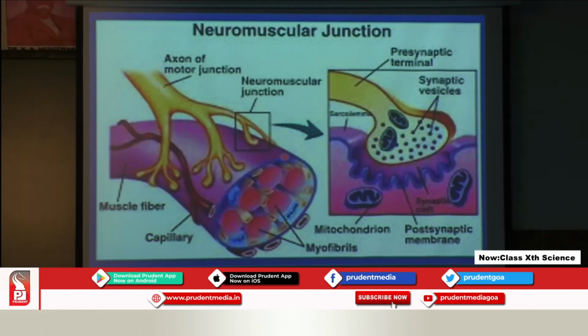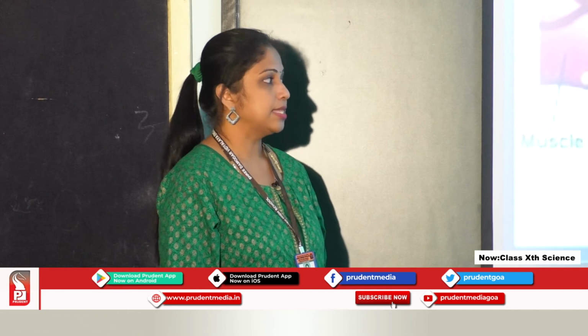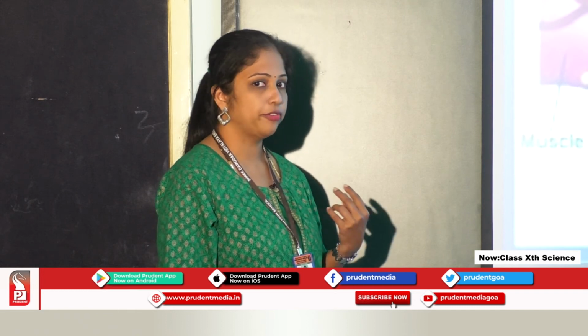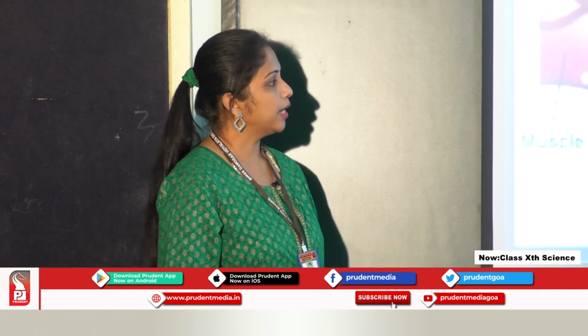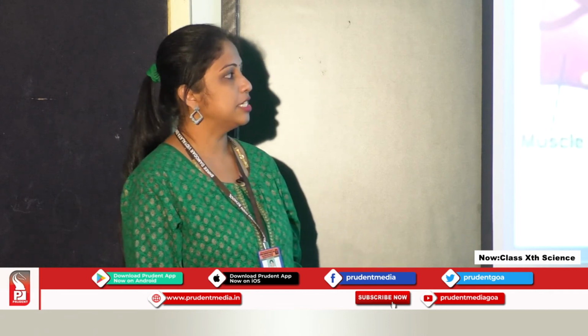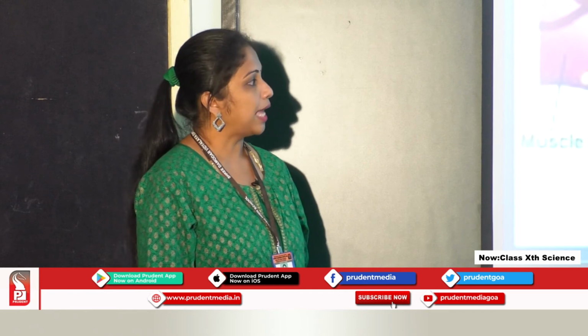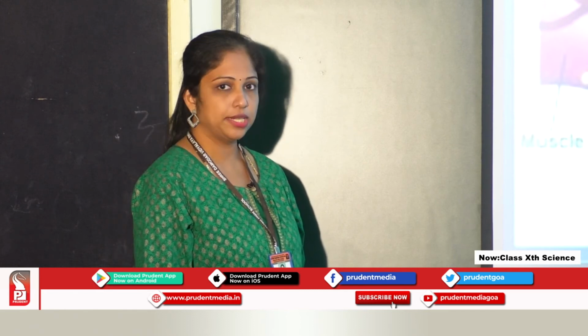So what happens at this neuromuscular junction? We can see here the enlarged picture of it. At the neuromuscular junction we have a synapse, something similar to what we have already studied, which was found between two nerve cells. Again, when the electrical impulse reaches the nerve ending, chemicals will be released in the synaptic region.